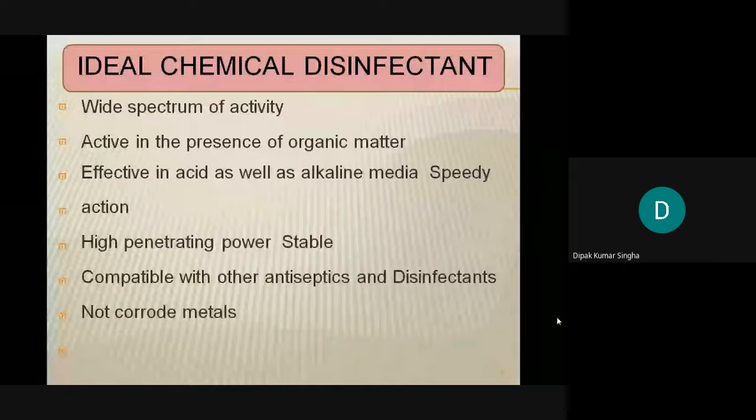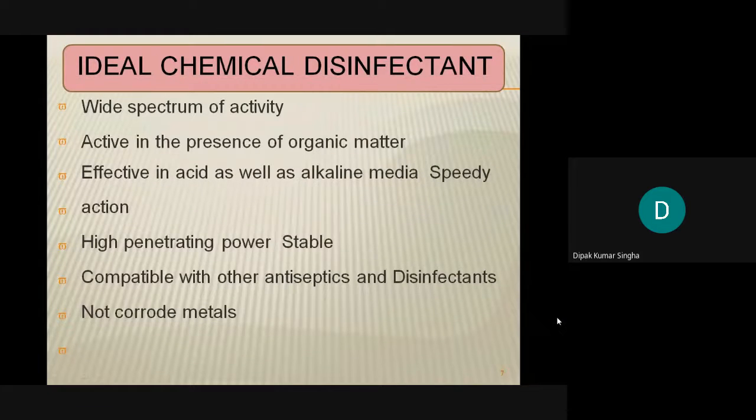Another is high penetrating power at stable conditions. When it is used on the floor and others, or the skin, the penetration power should be high, which helps the sterilization or disinfection of the particular items. And it should be compatible with other antiseptics and disinfectants. Obviously this is a property. Suppose you use some chemicals as a disinfectant, they should not hamper the other chemicals used simultaneously.